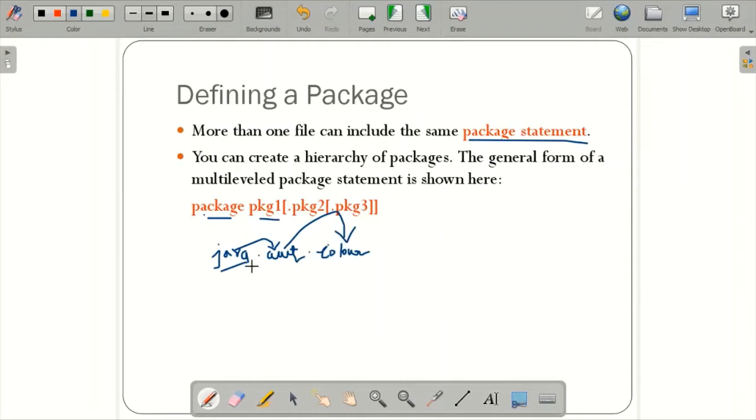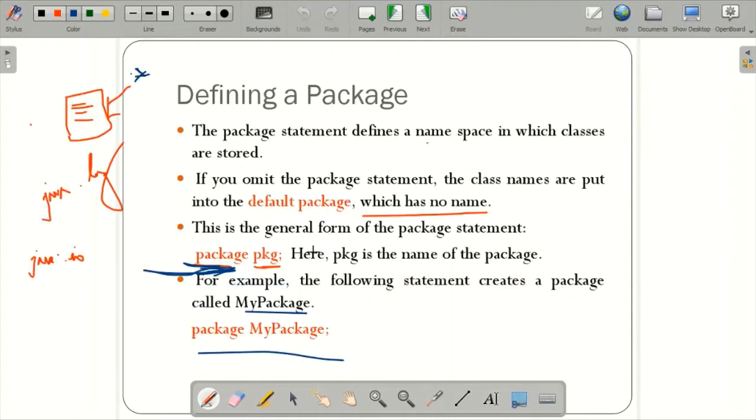So Java is considered as one main package which consists of a sub package AWT, containing the classes, and within this, if you call one more, this is also a package which holds the method. So Color is one of the methods of this entire package, and that is separated by the dot operator.